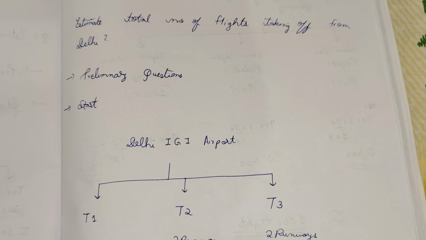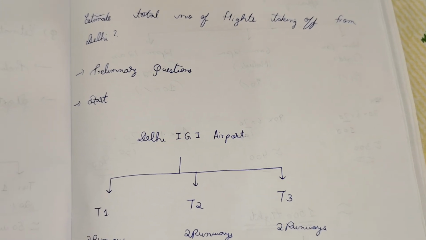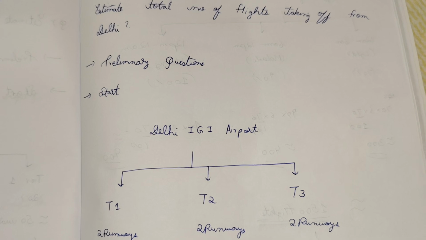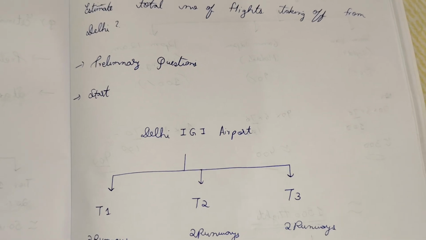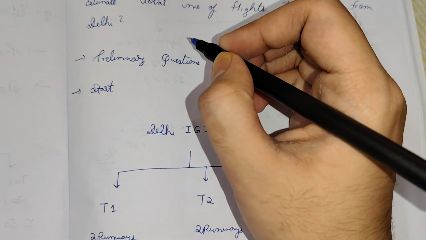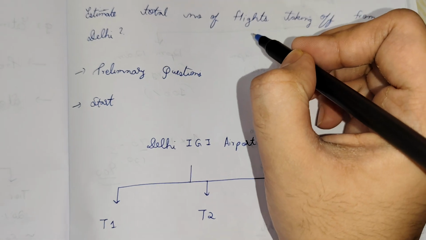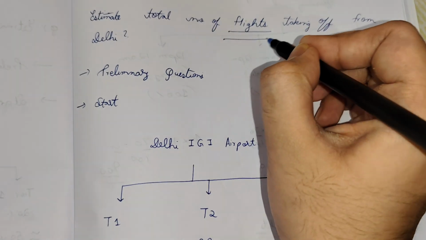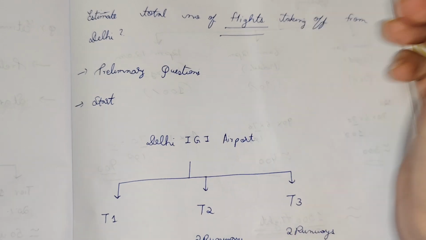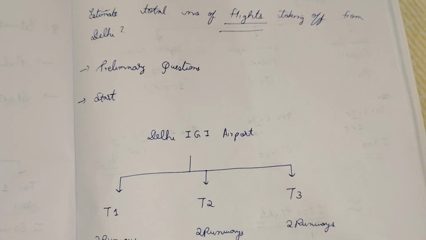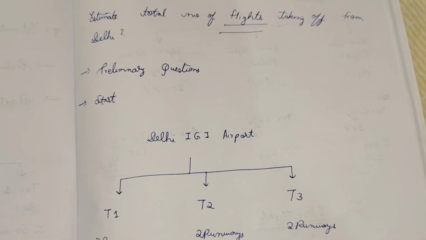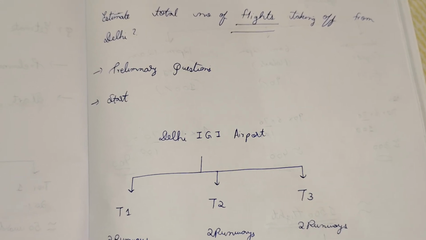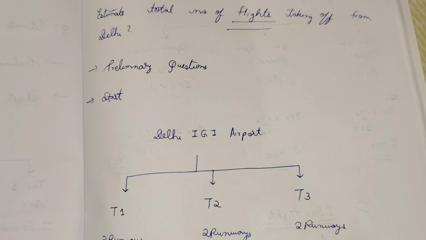Before solving, I will say that I would like to take a couple of minutes to go through the structure of the problem. Is that fine? Then first I will ask the preliminary questions. First, look for the ambiguous words. The first ambiguous word, I feel, is flights. Which flights? I will ask whether I should consider domestic flights or international flights too. Then the interviewer may say only domestic flights.